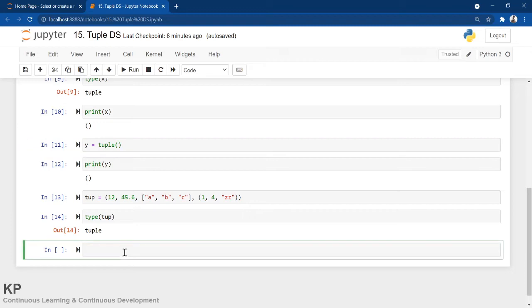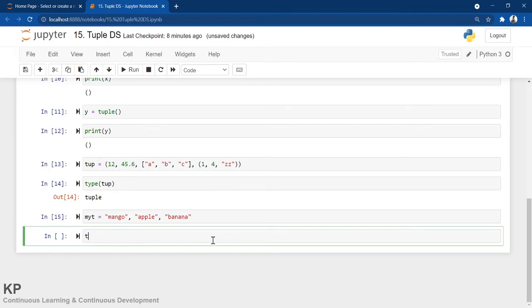Let me show you. Suppose I am giving my t equals to mango, apple, banana. Executed.